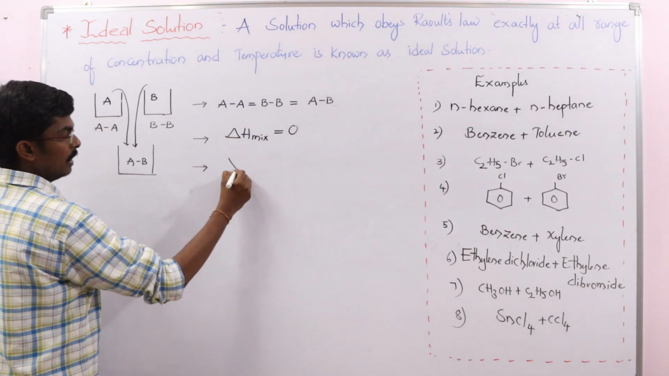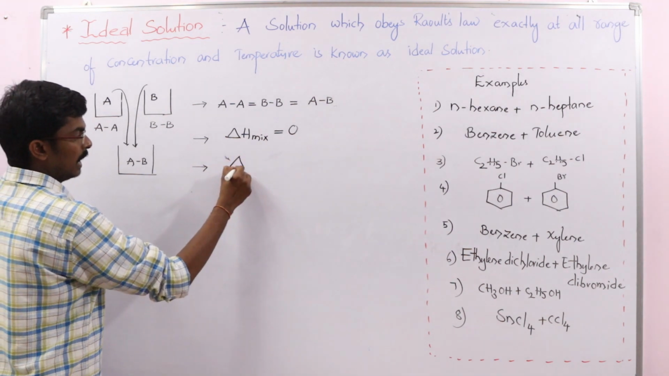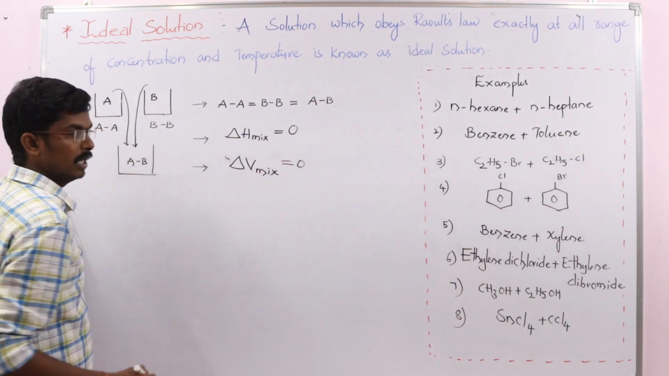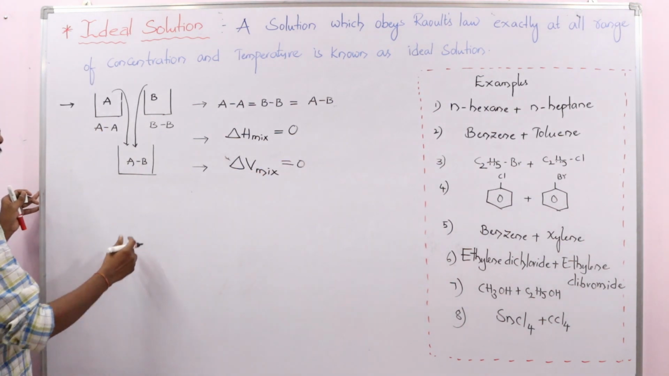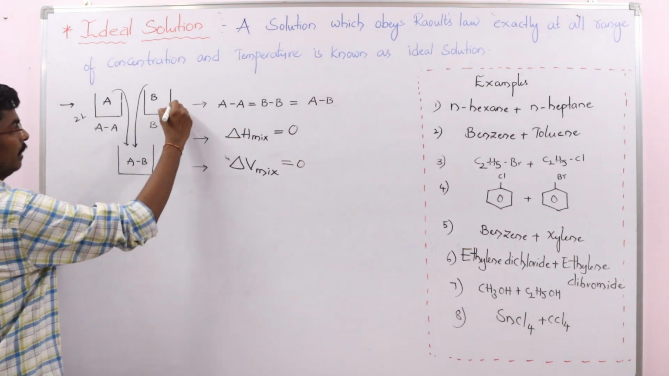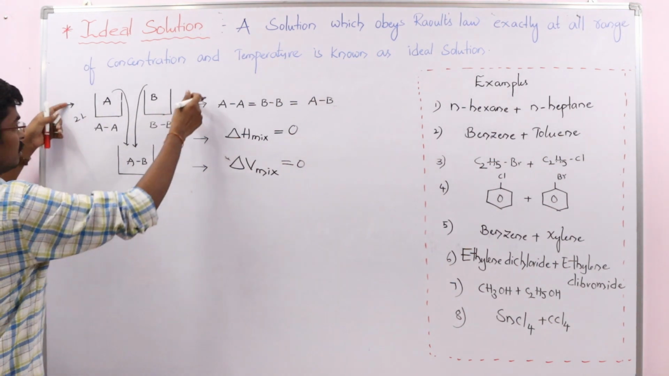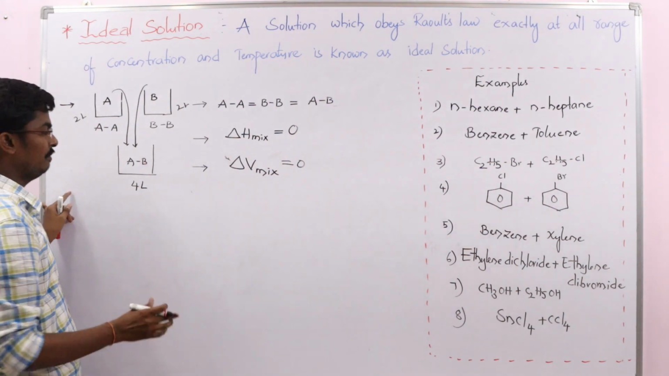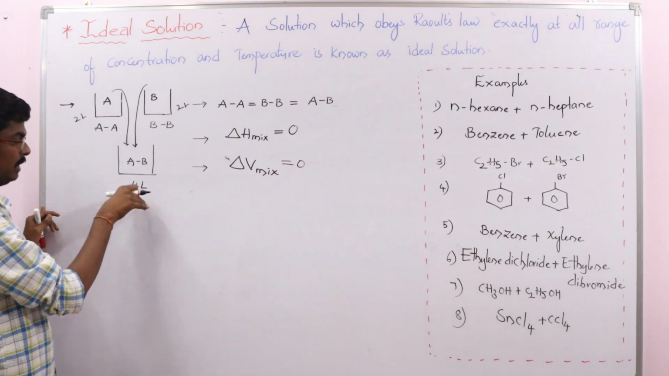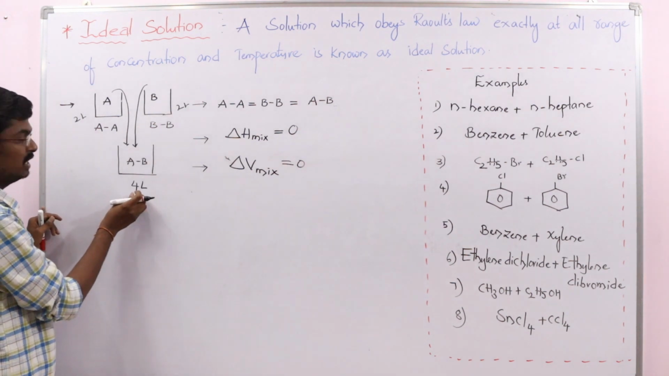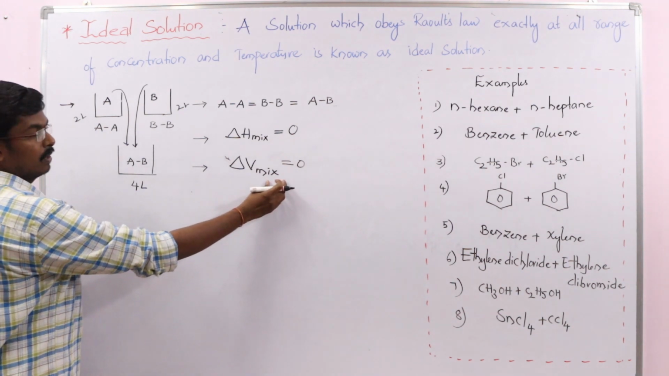Another condition is that delta V mix must be equal to 0. What does delta V mix equal to 0 mean? For example, if we have 2 liters of component A and 2 liters of component B, when I mix these two, the result must be 4 liters. There is no change in volume, no decrease and no increase. The change in volume should be equal to 0.